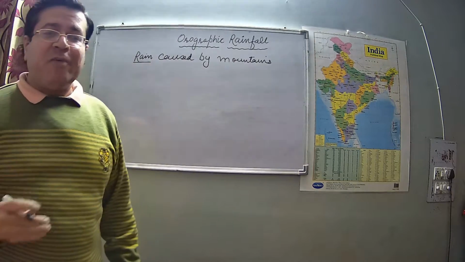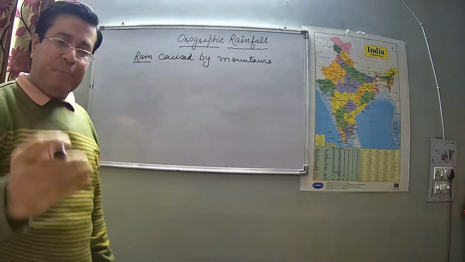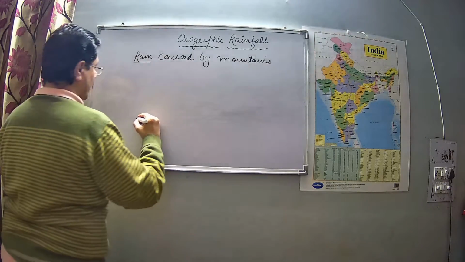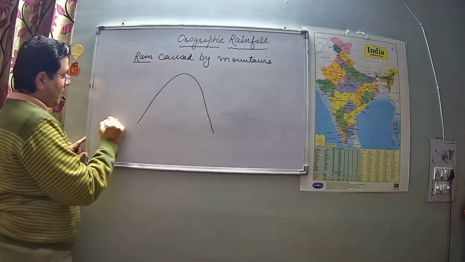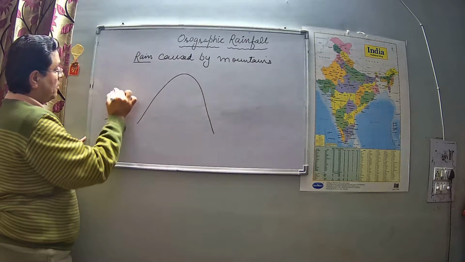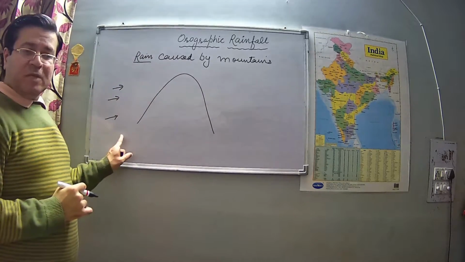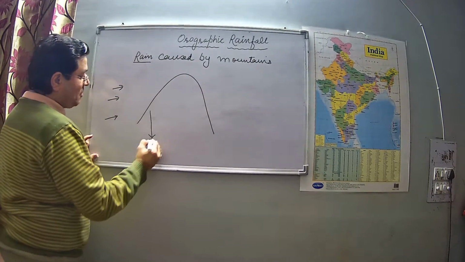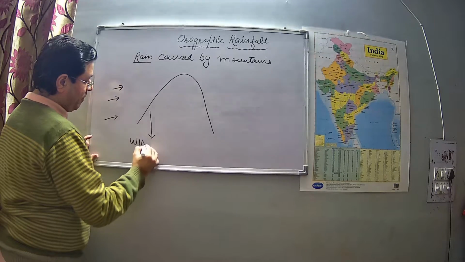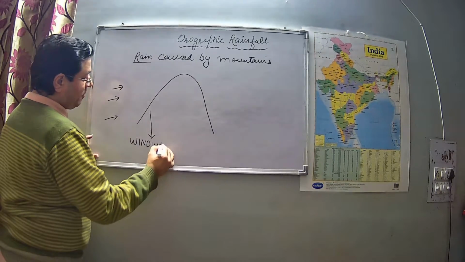Now with the help of a diagram we'll try to understand how does this happen. Okay, so this is a mountain and suppose winds are blowing from this direction. When winds are blowing from this direction, this side of the mountain is known as windward side, right?